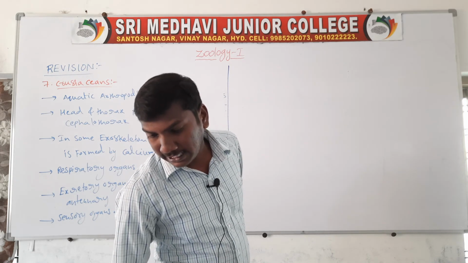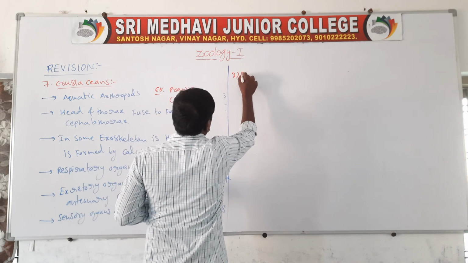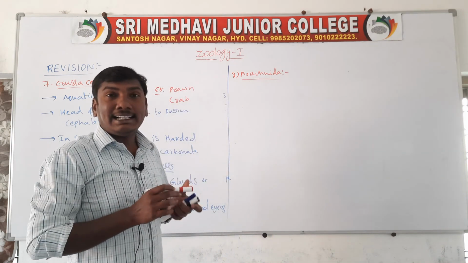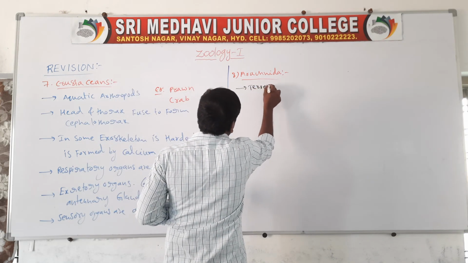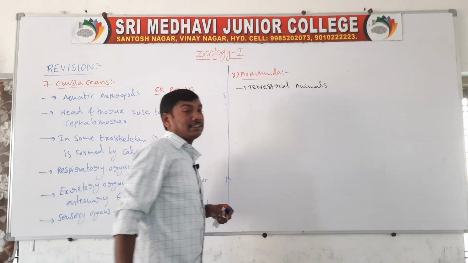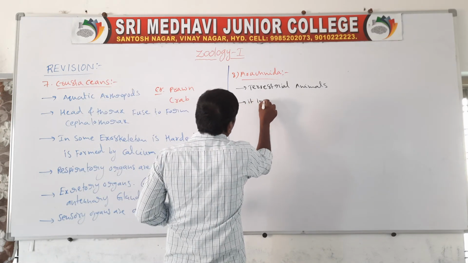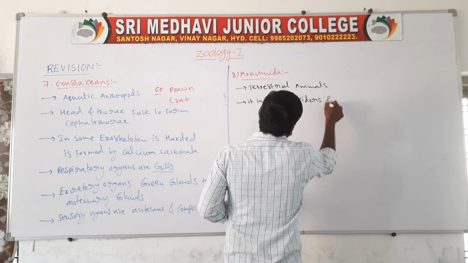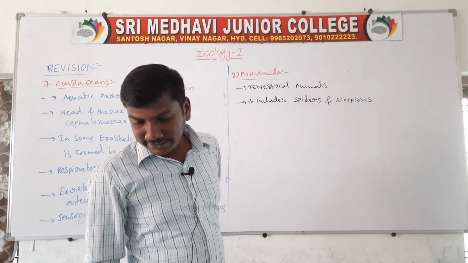Next question, the salient features exhibited by the arachnida. Arachnida are terrestrial animals. It includes spiders and scorpions.